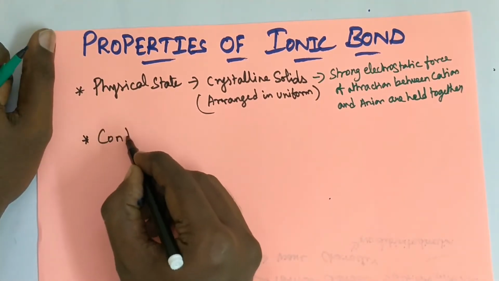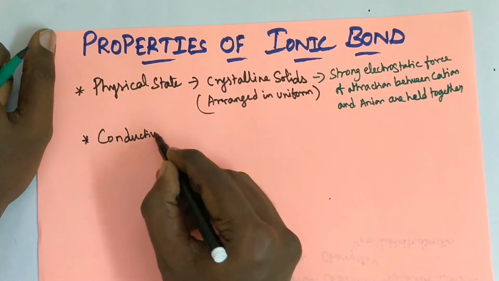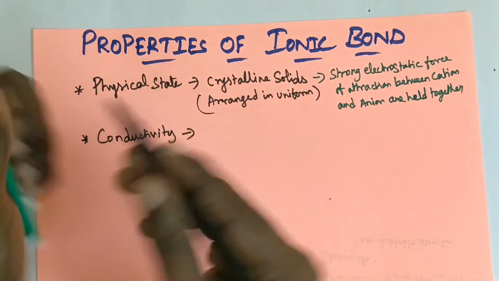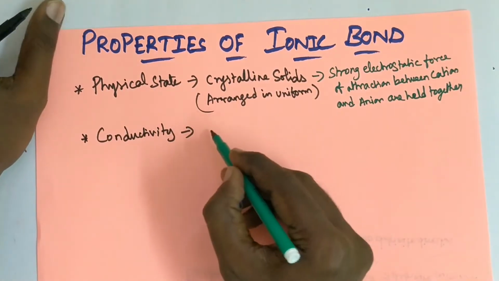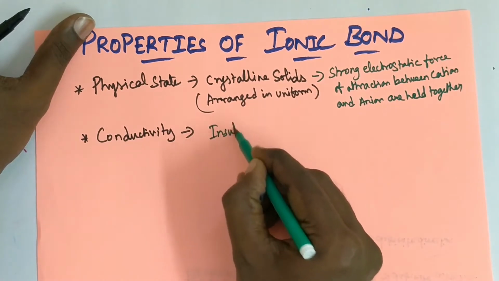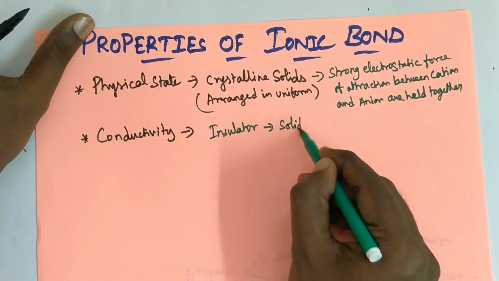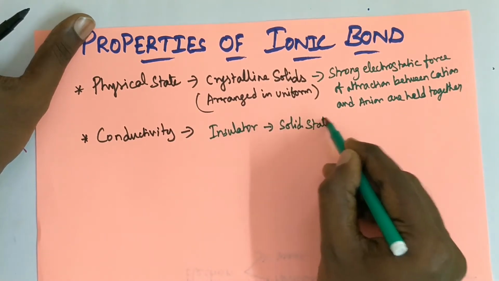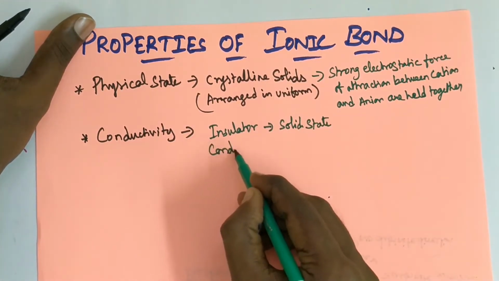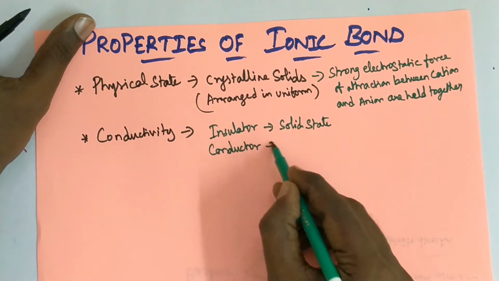second I will say conductivity. Conductivity is important. They act as insulator in solid state, conductor in molten state.